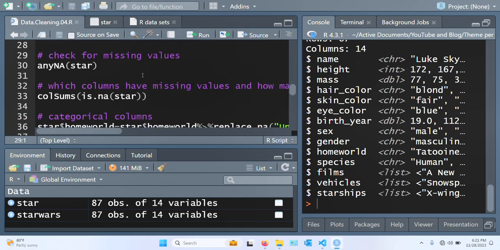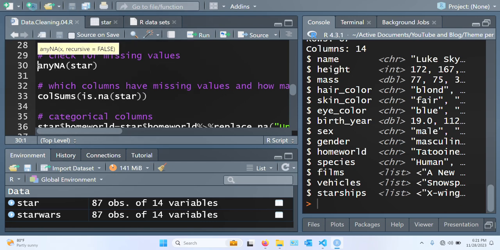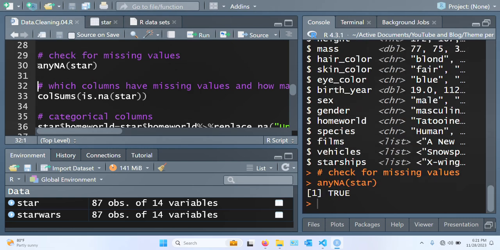Then we check for missing values using the NA function, passing in the star dataset. So as you can see in the console window, it's true. So meaning our dataset does have what? Missing values. So which columns have missing values?